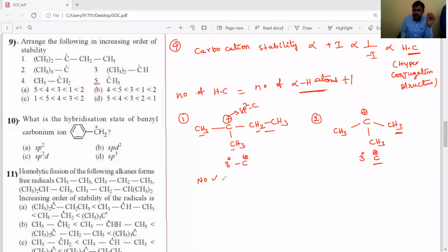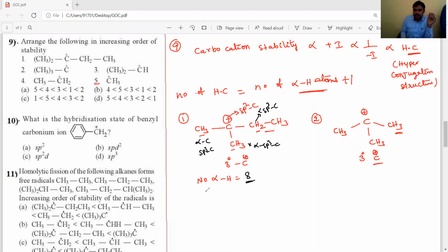In the first compound, the alpha carbons are sp3 carbons with respect to the positive charge, so 3 plus 3 plus 2 means 8 alpha hydrogens.